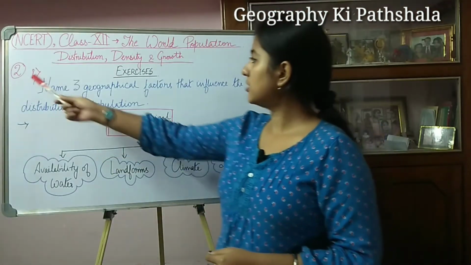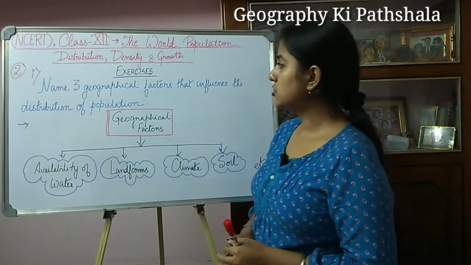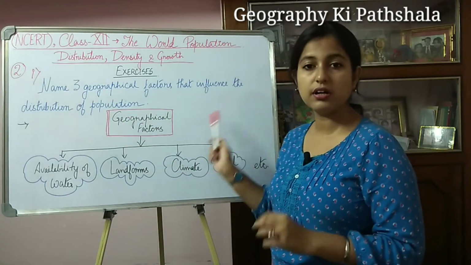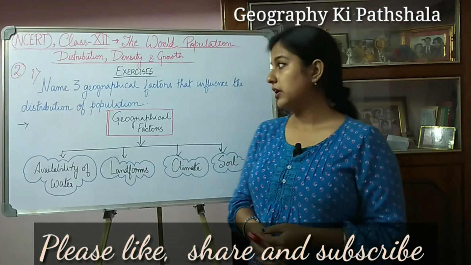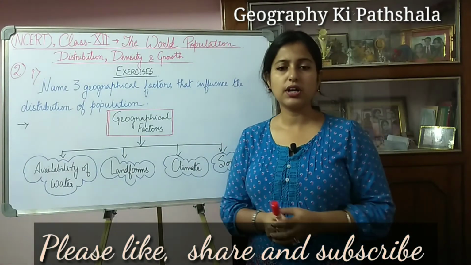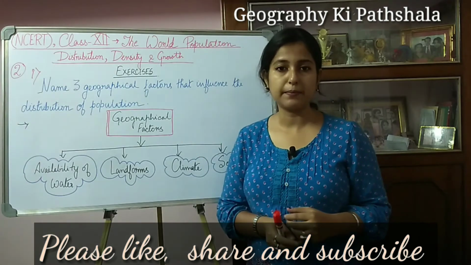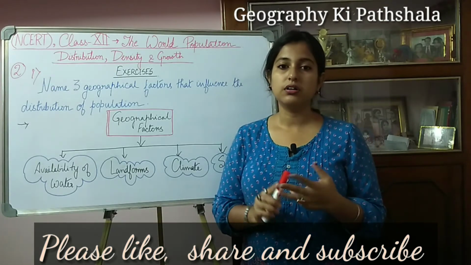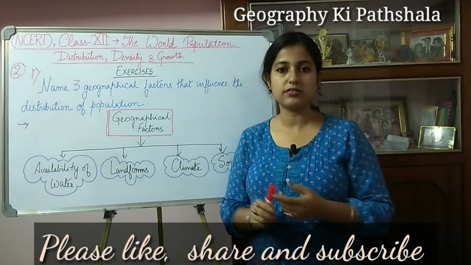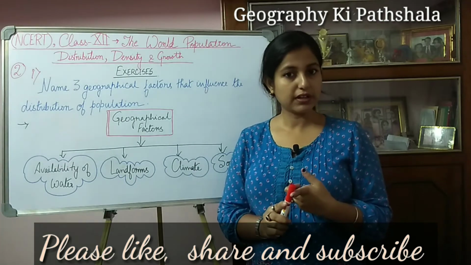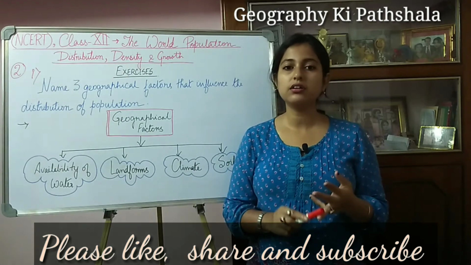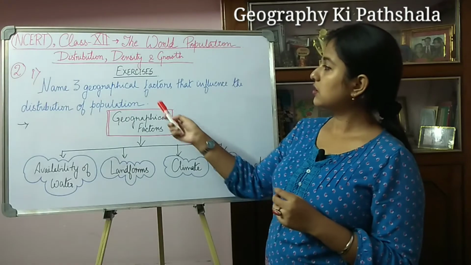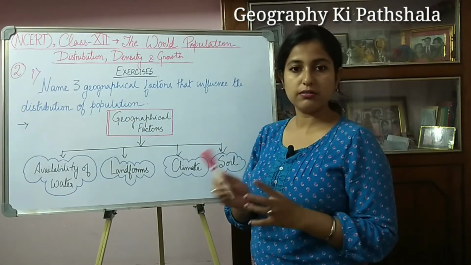So let's come to the second part of our exercise, and the first question over here is: name 3 geographical factors that influence the distribution of population, right? If you remember my video class where I discussed this chapter, I mentioned that there are 3 main factors which influence the distribution of population. Number 1 is geographic factor, second is the economic factor, and the third one is socio-cultural factor. So here it is asking about the geographical factors, right?